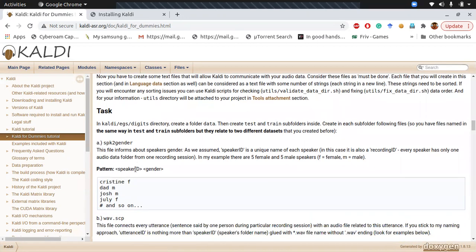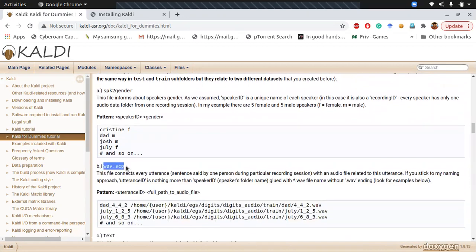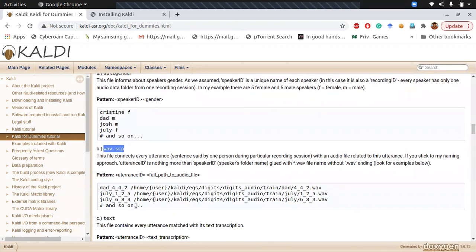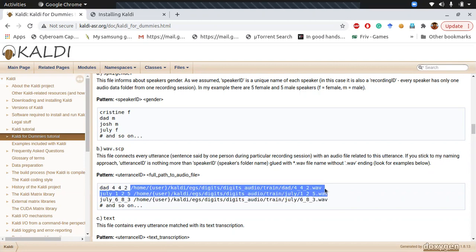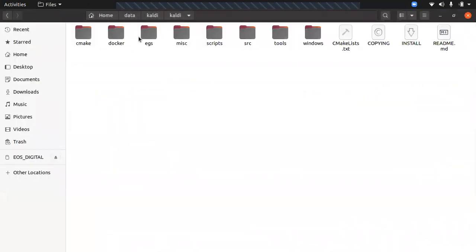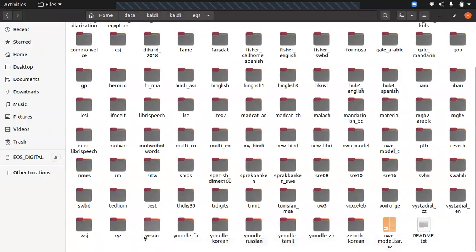So the first thing we need to create is wav.scp. What comes in this is just the audio name, like you can see it's 442.wav, and the path to that wave file. This is a text file, or .scp file, we need to create and save in this data directory. I'll show you one yes no example.